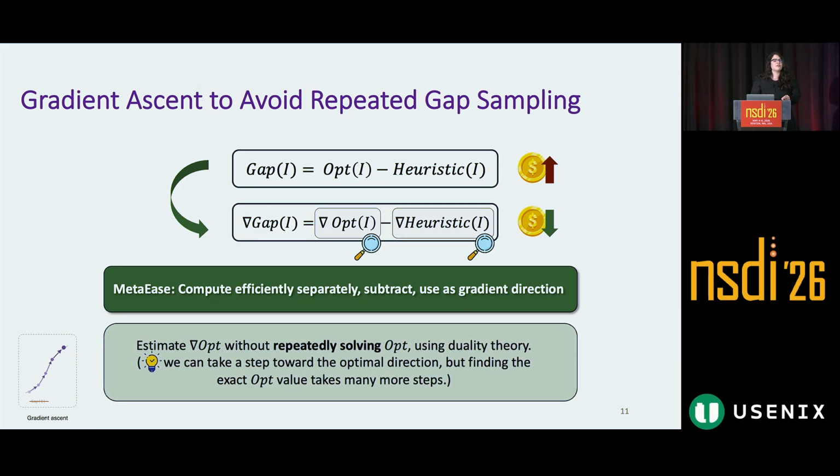For the gradient of the optimal, we approximate it without repeatedly sampling the optimal. We use duality theory to do it, and the mathematical details of this approach are in the paper. But to give you an intuition, if you're at some point in the input space, you can estimate the direction of the optimal and take a few steps toward it. But if you want to know the actual value of the optimal, you have to take many, many more steps to converge to the value of the optimal.